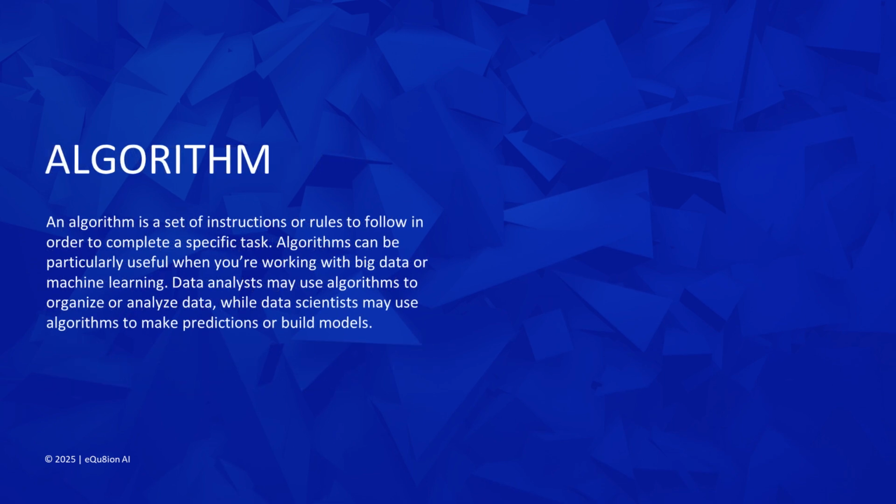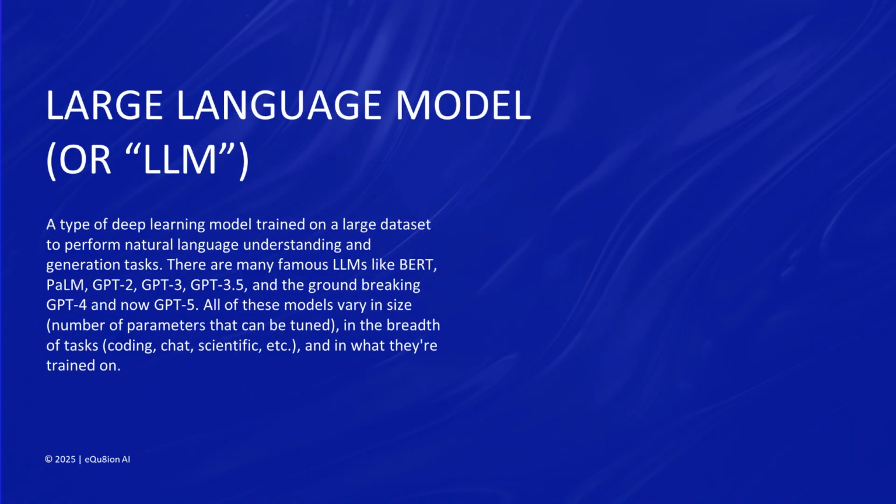Another one is algorithm. An algorithm is a set of instructions or rules to follow in order to complete a specific task. Algorithms can be particularly useful when you're working with big data or machine learning. Data analysts may use algorithms to organize or analyze data, while data scientists may use algorithms to make predictions or build models.